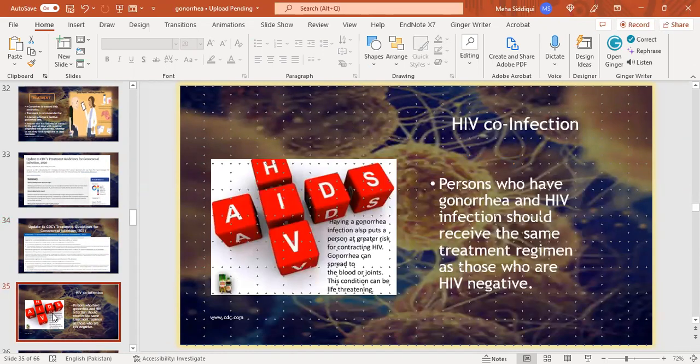HIV co-infection. Persons who have gonorrhea and HIV infection should receive the same treatment regimen as those who are HIV negative, because having a gonorrhea infection puts a person at a great risk for contracting HIV. So gonorrhea can spread to the blood or joint. So the same treatment regimen we have discussed previously is given in cases with HIV co-infection too.